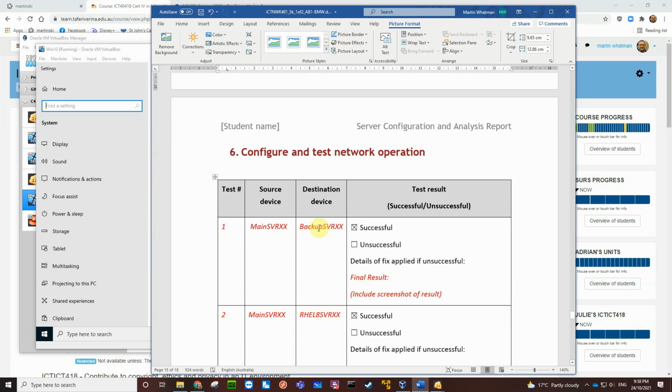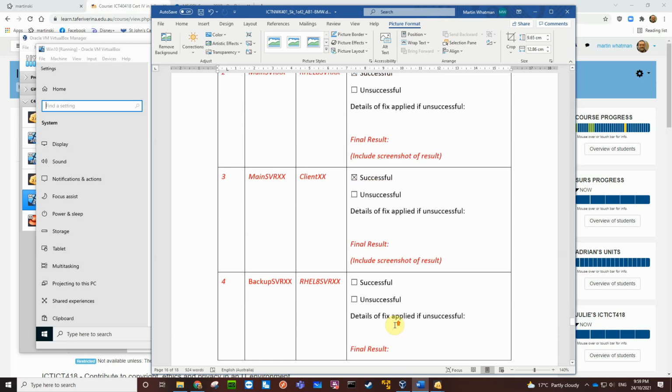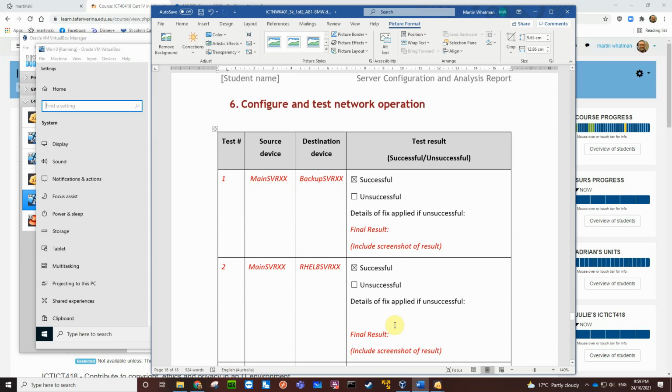And what we're going to do is test the network operation between these two things. Now, for these things to work properly, you've got to make sure that the firewall responds to pings. So that's if you want the thing to be successful. Okay, so let's just make sure that the firewalls are turned off on these machines, and that'll do the job.